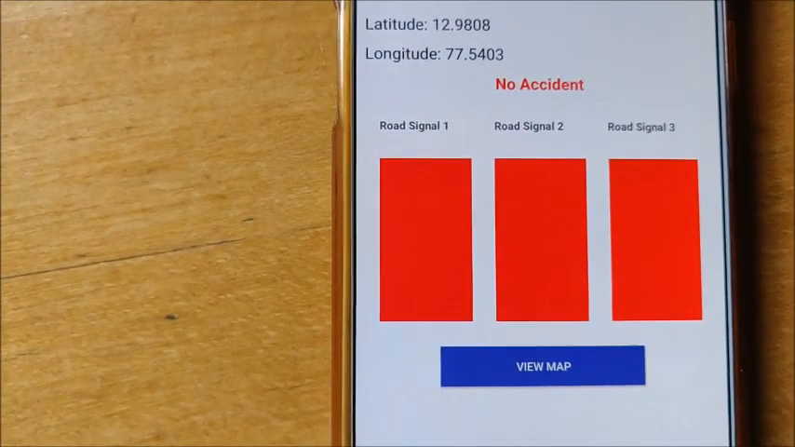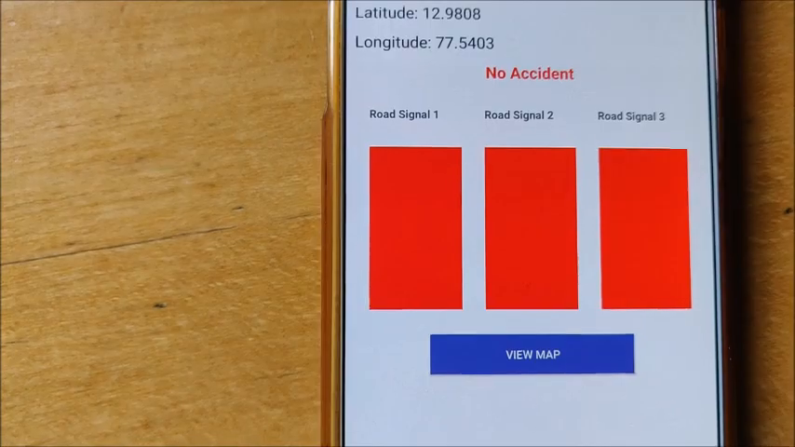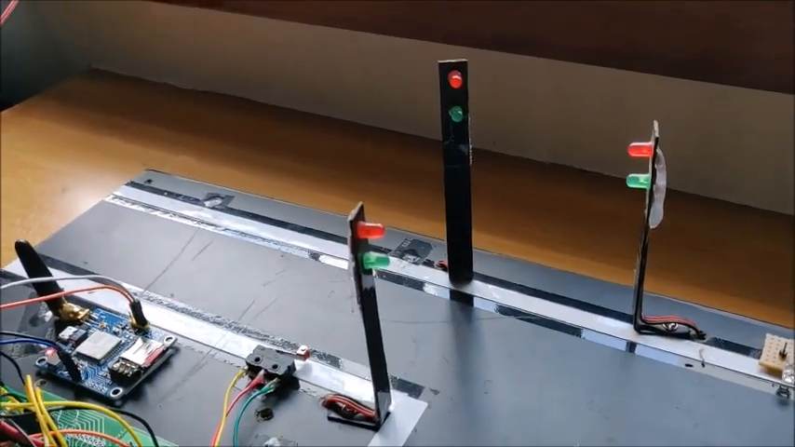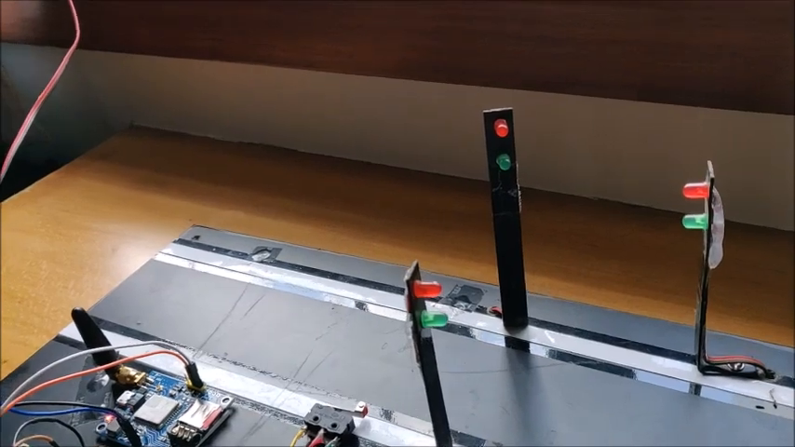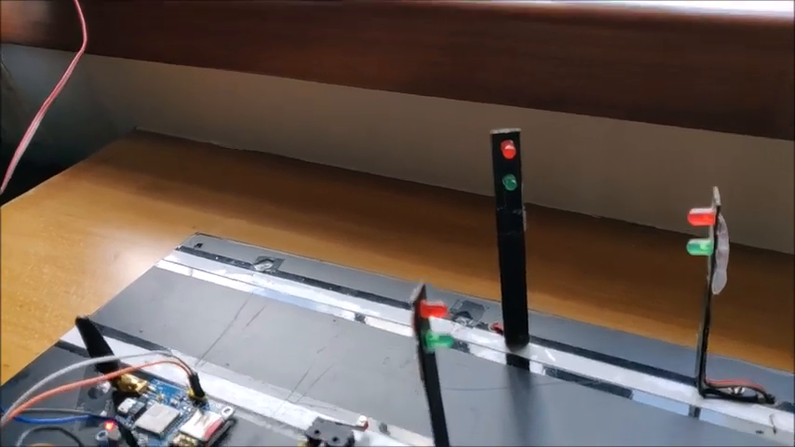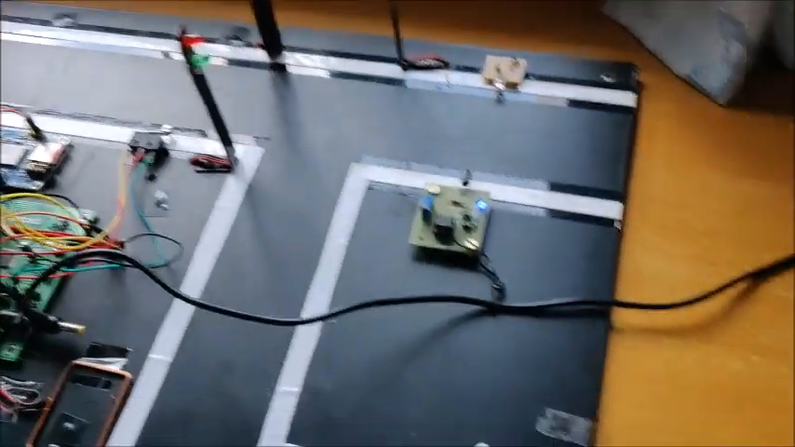And the three signals over here are red because they are not active. All three signals are not active right now because there is no traffic as of now. We are going to show that later, but right now we're just showing you the activation of the GSM.